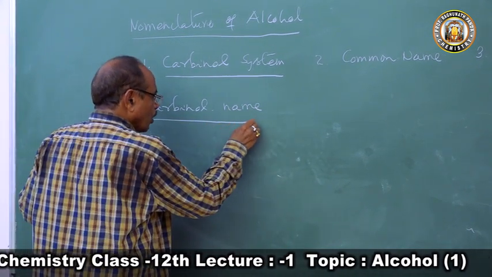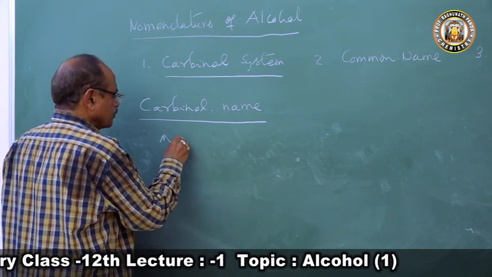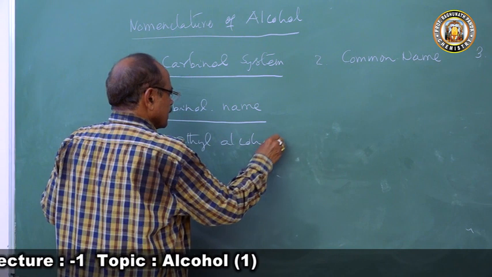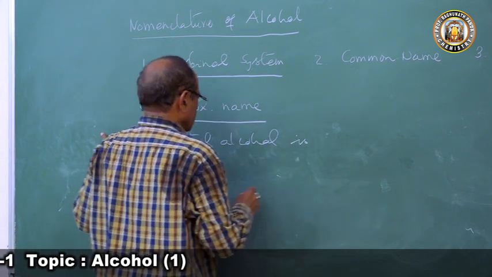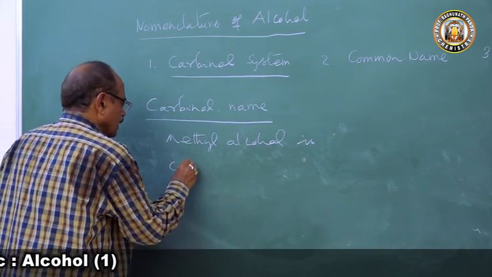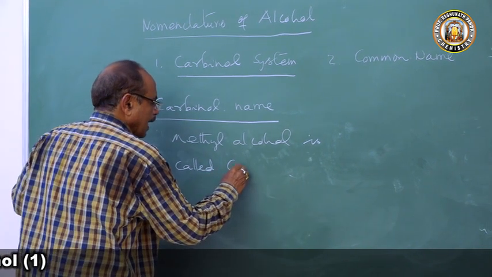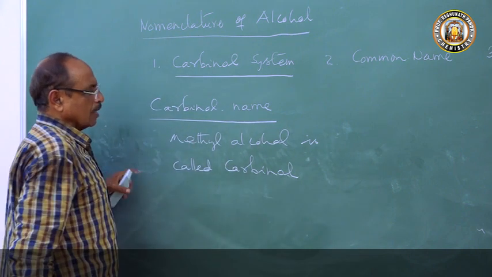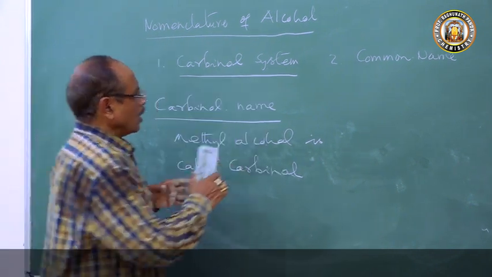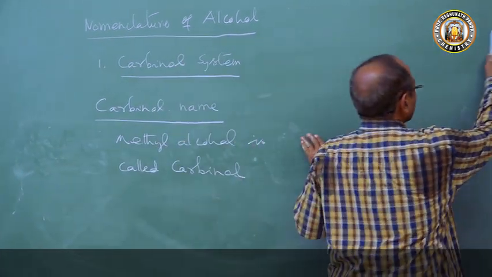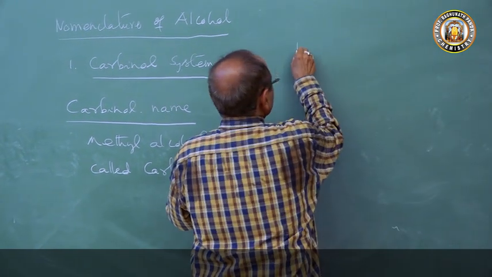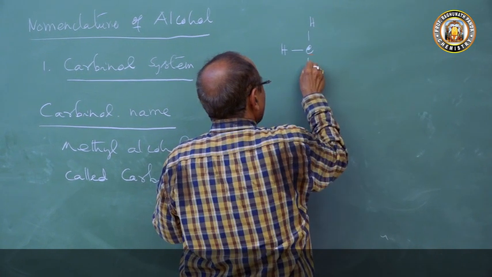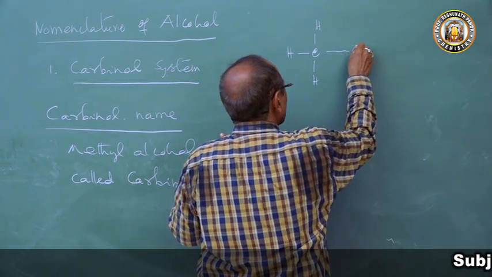Methyl alcohol is called carbinol, and all other alcohols are derivatives of carbinol. That means methyl alcohol, CH3OH, is called carbinol.